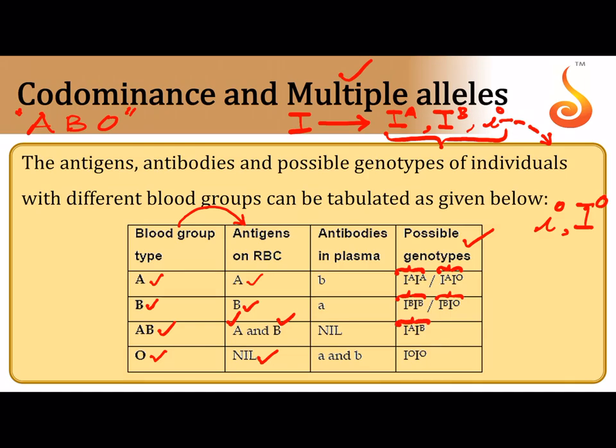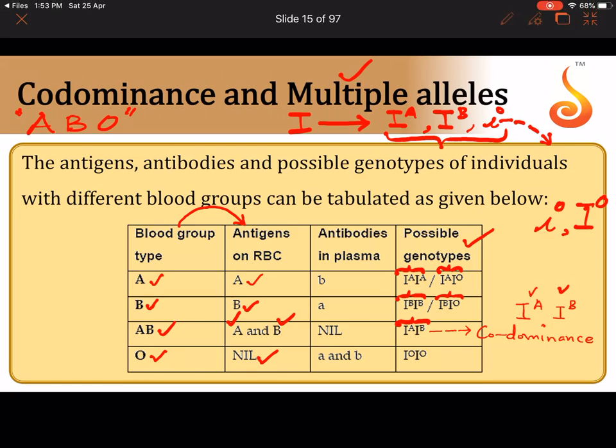Similarly, for a person with blood group AB, there is only one possible genotype, and this is where the concept of codominance comes into the picture. Imagine the person has one copy of IA and one copy of IB; both the genes cooperate with each other. They decide, let's express together, let's not have a fight with each other, and that is referred to as codominance. That's the reason the person has both antigen A and antigen B. Both of them are expressing themselves independently and fully, and this is called codominance.